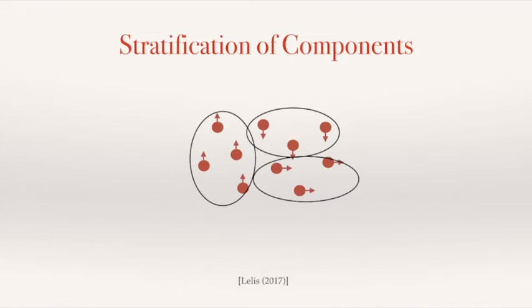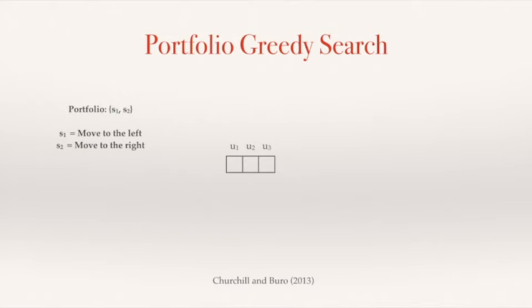What I'm going to do now is explain an algorithm called portfolio greedy search that uses a uniform action abstraction. Portfolio greedy search was invented by Dave Churchill and Michael Buro in the context of real-time strategy games. So all the components that we're trying to control here are going to be called units, which are the units that we control in real-time strategy games.